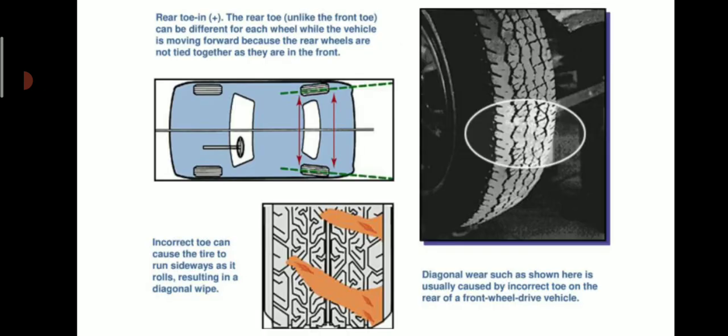This is another example of rear toe. In rear toe, the setting can be different for each wheel while the vehicle is moving forward, because the rear wheels are not tied together as they are in the front. Here you will see the tire wear at the rear wheel.